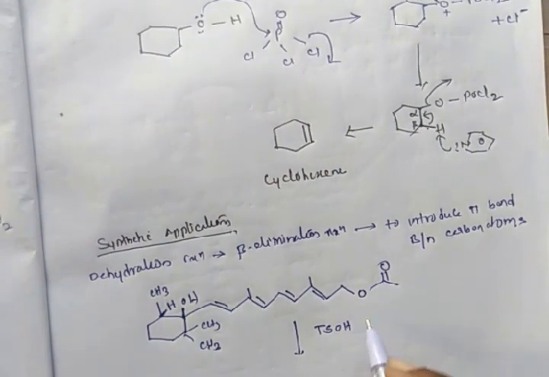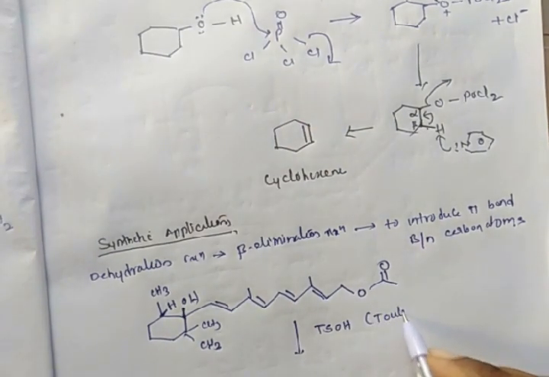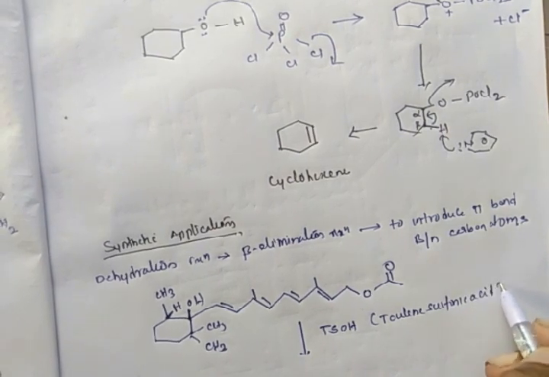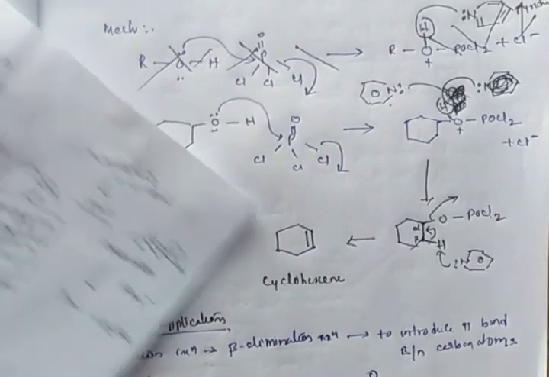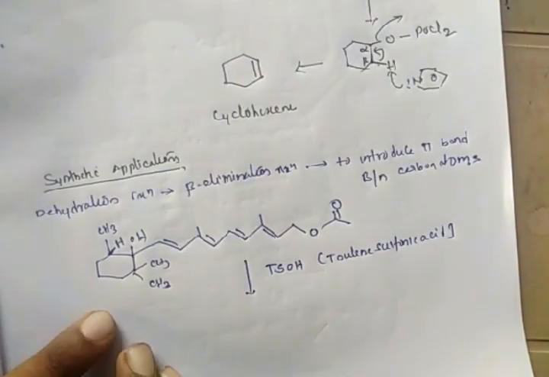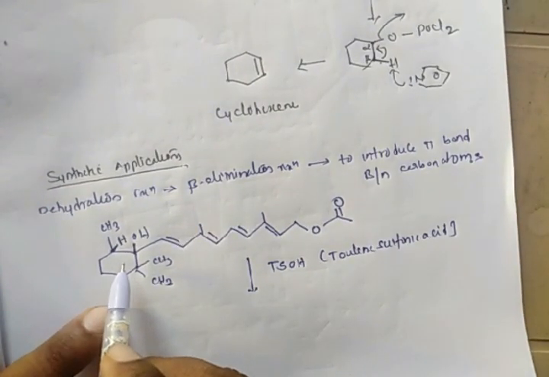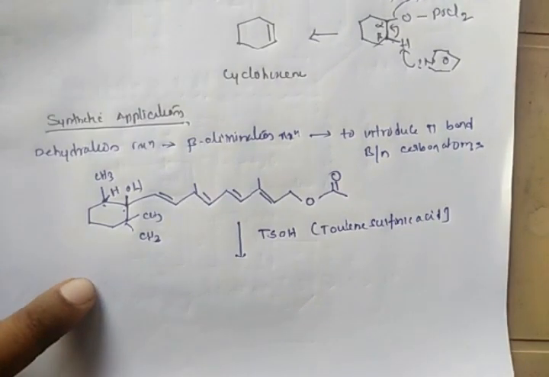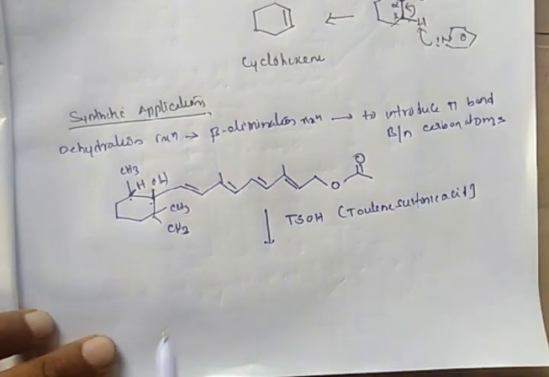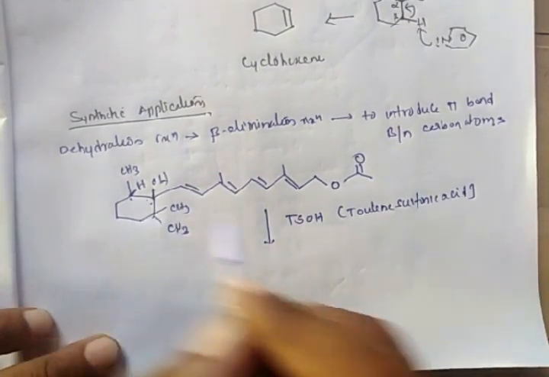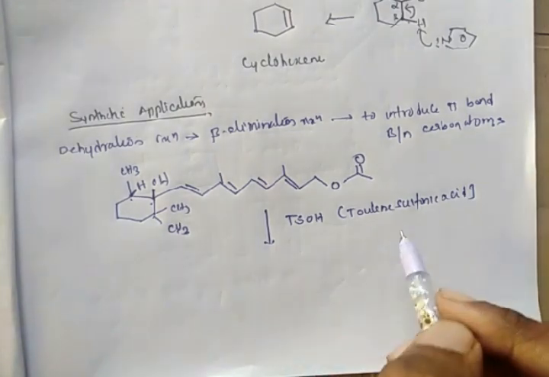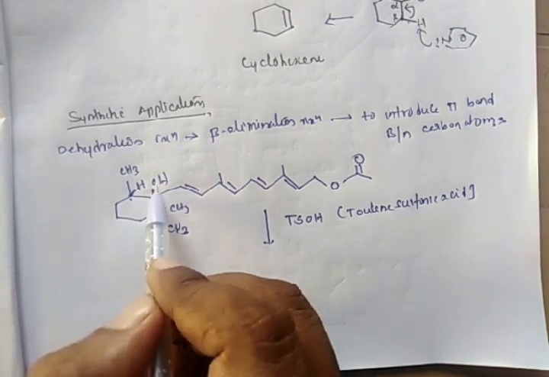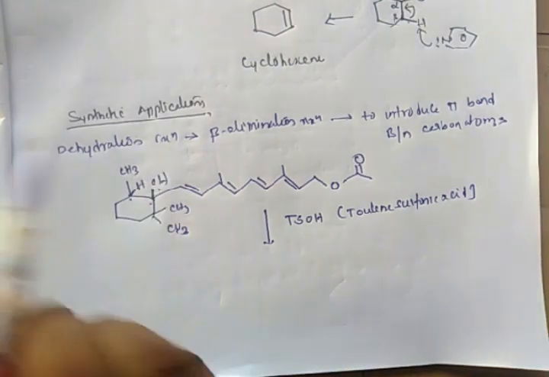toluene sulfonic acid, a pi bond will form here. A pi bond will be formed between this carbon atom and this carbon atom, and we will get vitamin A. So what is the structure of vitamin A? Whenever you treat this starting material with toluene sulfonic acid, this hydrogen atom and this hydroxyl group will be eliminated.